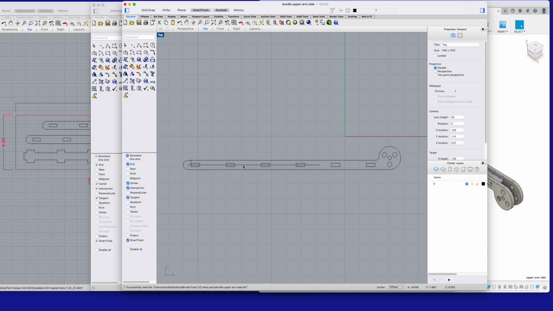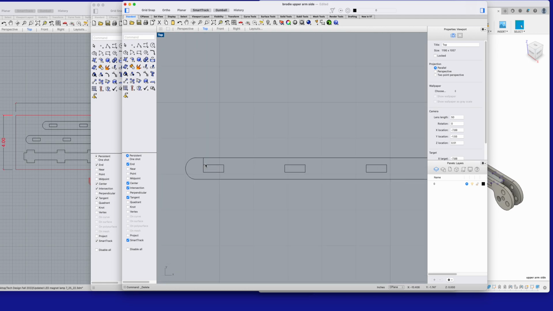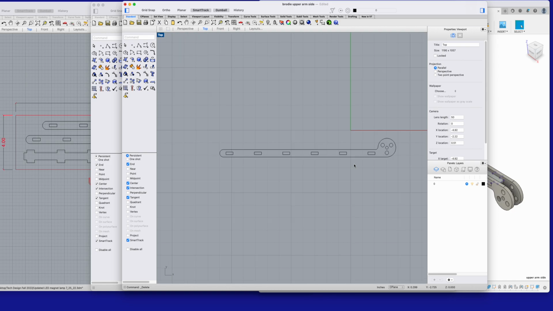Now notice that the dashed lines, or the construction lines, came into Rhino as solid lines. We don't want the laser cutter to cut those, so we want to delete them first. If you click on it, you notice that when you select something in Rhino, it is highlighted in yellow. I'm just going to click on it, highlight it, and hit the delete key. I'll do the same thing for this little line segment right there as well. The other thing you should take note of is that if I click on these entities, they're all separate.